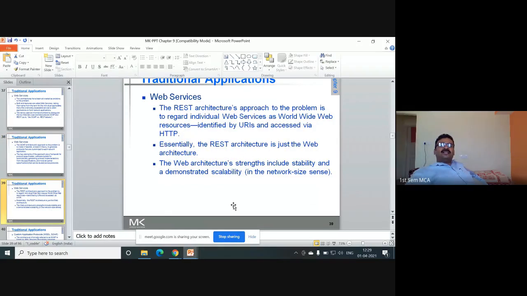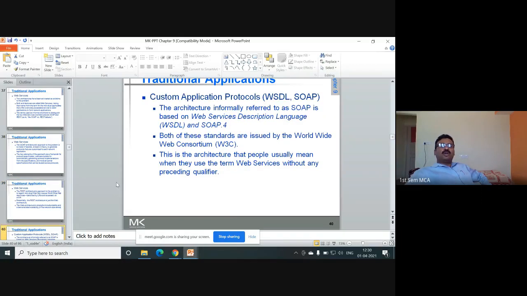Okay, the REST architecture approach to the problem is to regard individual web services as World Wide Web resources identified by URIs, Uniform Resource Identifiers, and accessed via HTTP. Essentially, the REST architecture is just the web architecture. The web's strengths include stability and demonstrated scalability. What's scalability here? It should be able to work for a large number of applications.